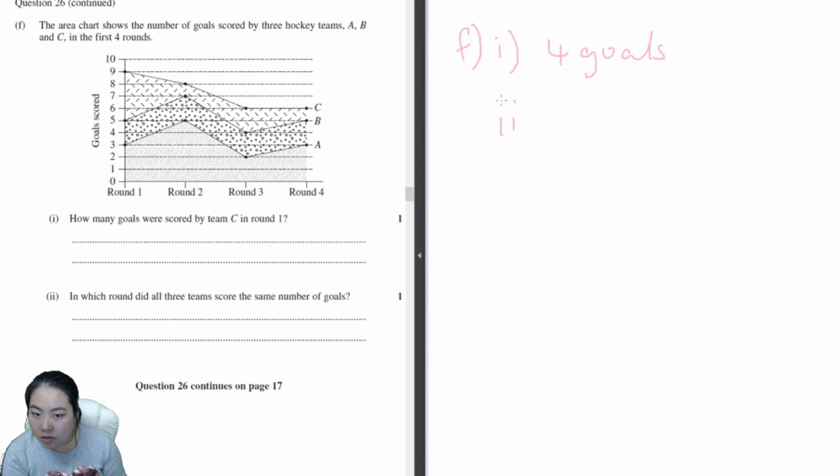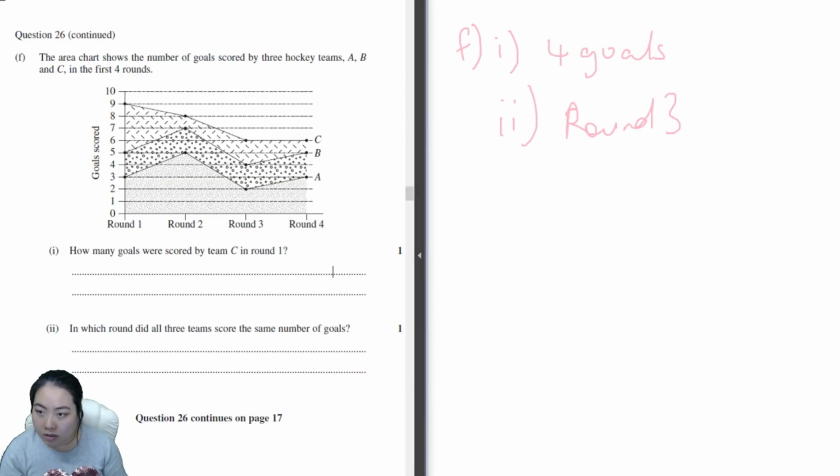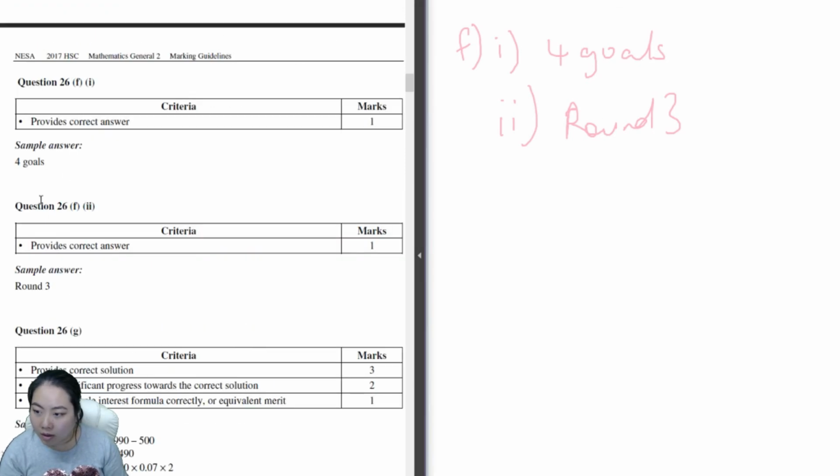Number 2. In which round did all 3 teams score the same number of goals? That would be round 3. They all scored 2 goals. So that's round 3. Let's check the answers. 4 goals, round 3. There you go.